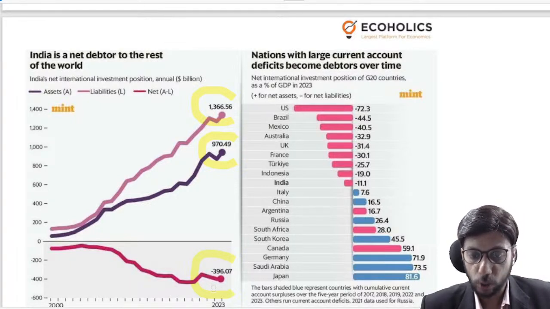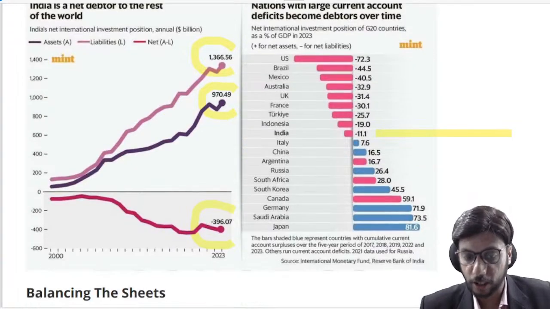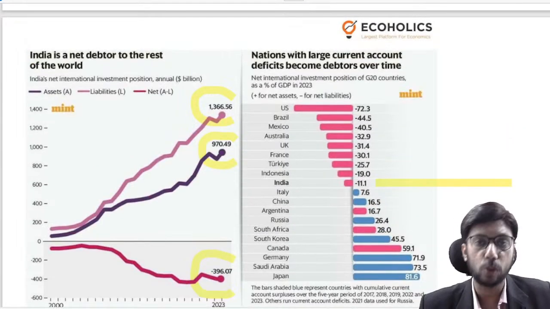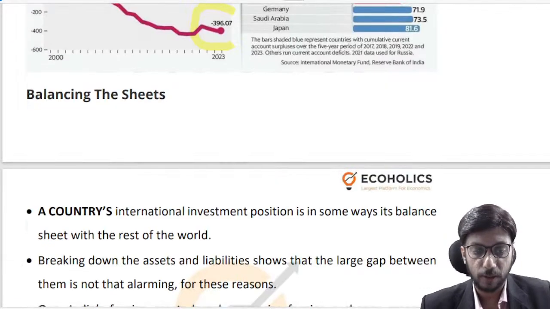We don't need to be too worried, because there are a lot of other countries who are far more negative than we are. For instance, Indonesia, Turkey, France, UK, Australia, Mexico, Brazil, United States of America, they are deeply into the negative territory as compared to, let us say, us. Okay, so let's talk further, right?